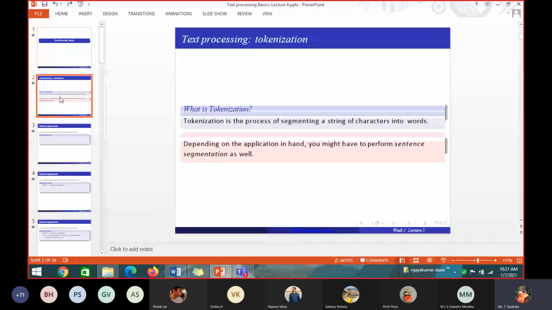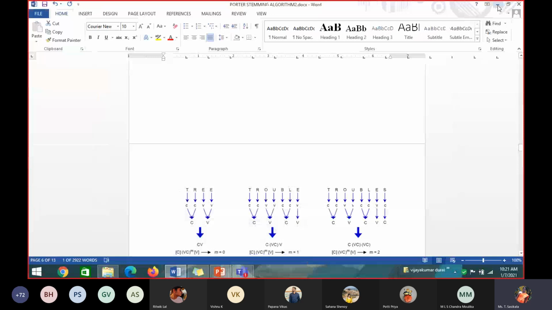How many of you have tried? At least can you try, next class, giving some input for sentence segmentation? Give one sentence and check how the segmentation happens. Sentence tokenize is there. Wait, I will get that sample code. If you want, I can show you once.